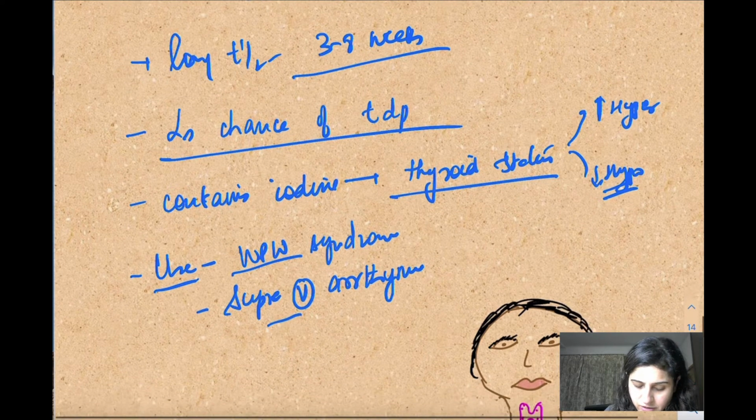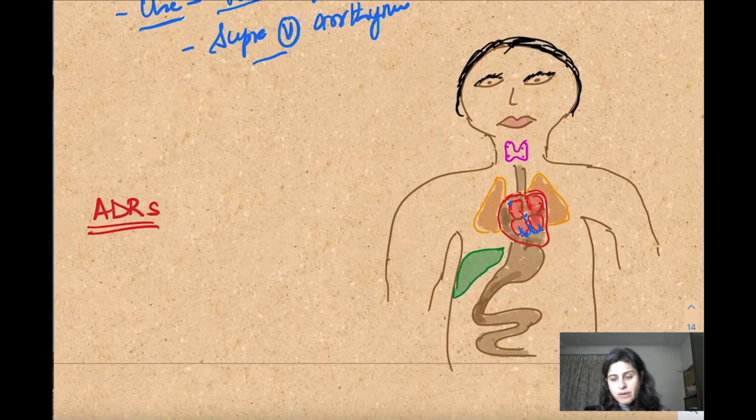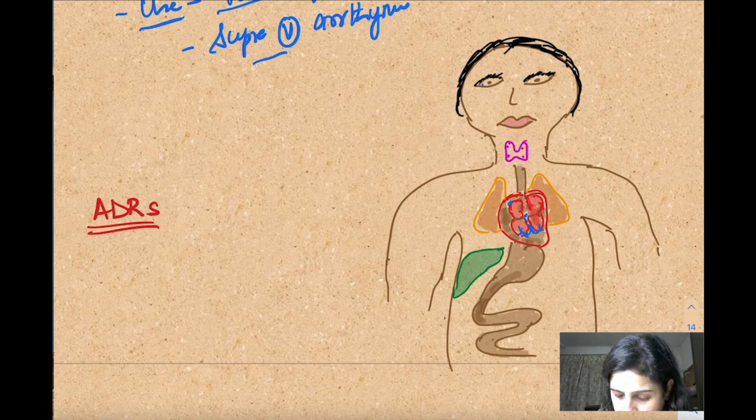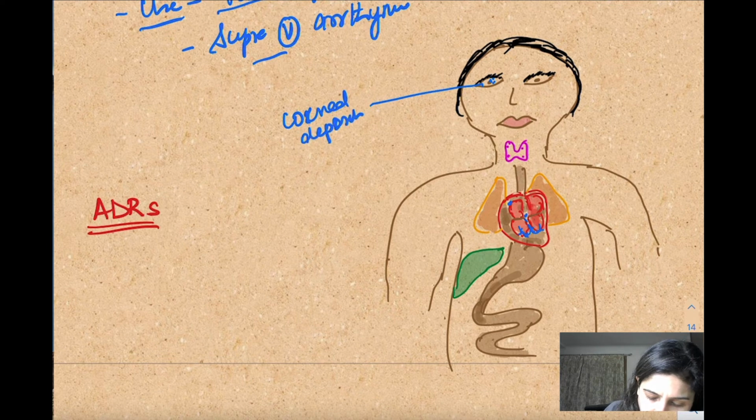Now, its adverse effects, very interesting. It's very important to remember the adverse effects of amiodarone. So if we start from the face, the first important one is on the eye. What does it do in the eye? It causes corneal deposits in the eye.